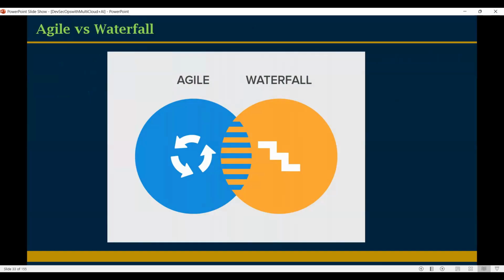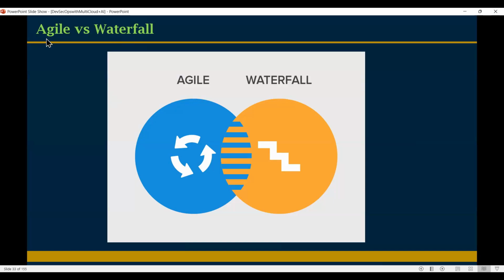Waterfall is a very old methodology, where development does not move forward quickly. Even a small requirement, meaning a small application development, takes 6 months, 1 year, or sometimes 2 years.